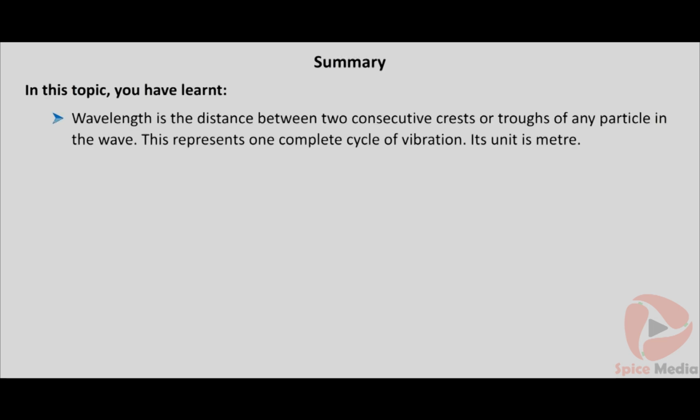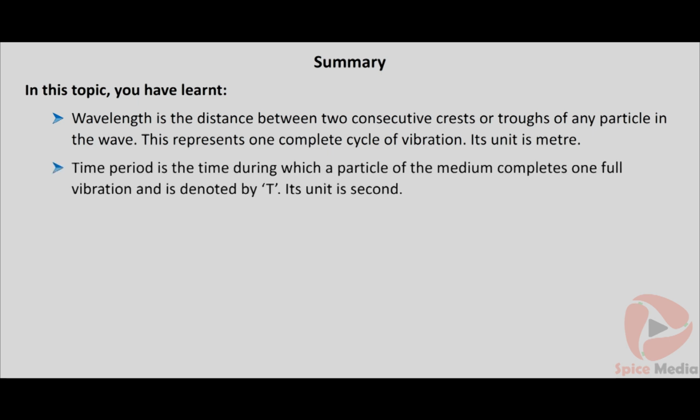In this topic, you have learnt wavelength is the distance between two consecutive crests or troughs of any particle in the wave. This represents one complete cycle of vibration. Its unit is meter. Time period is the time during which a particle of the medium completes one full vibration and is denoted by T.